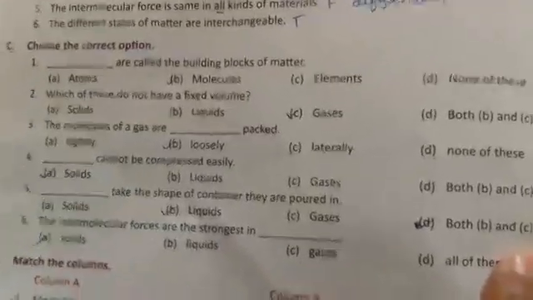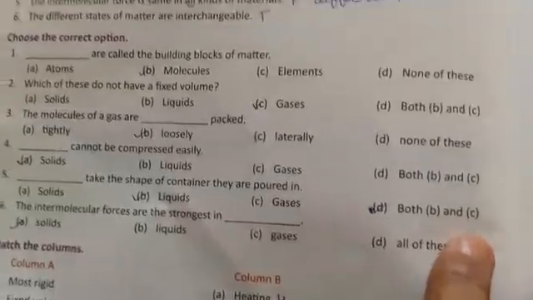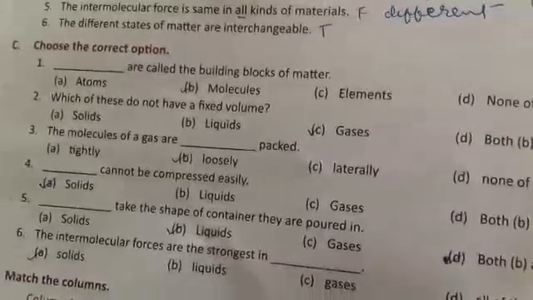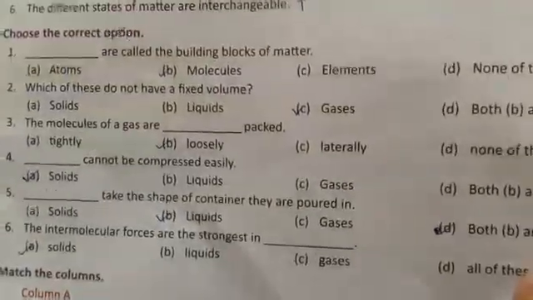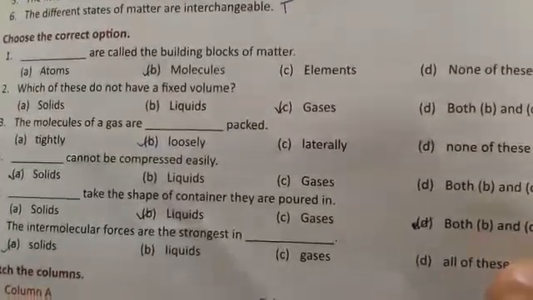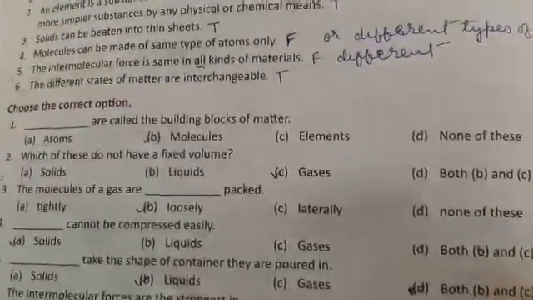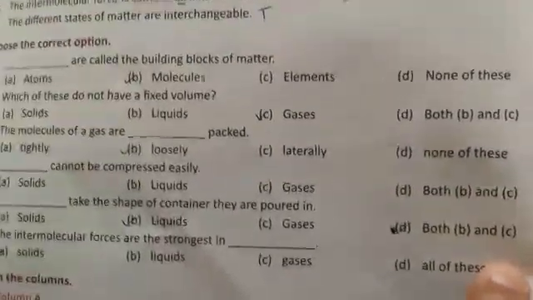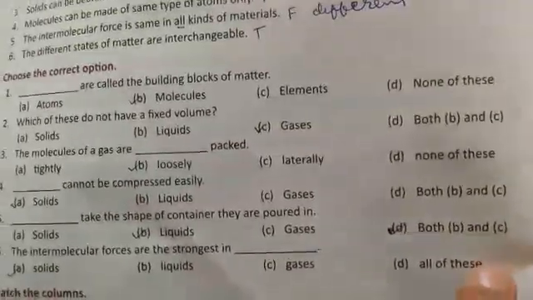Now come to the C section. Here choose the correct options. Dash are called the building block of matter. Options are: A, atom; B, molecules; C, elements; D, none of these. So the right option is B, molecules. Question number 2. Which of these do not have fixed volume? Options are A, solids; B, liquids; C, gases; D, both A and B. The right option is C, gases.